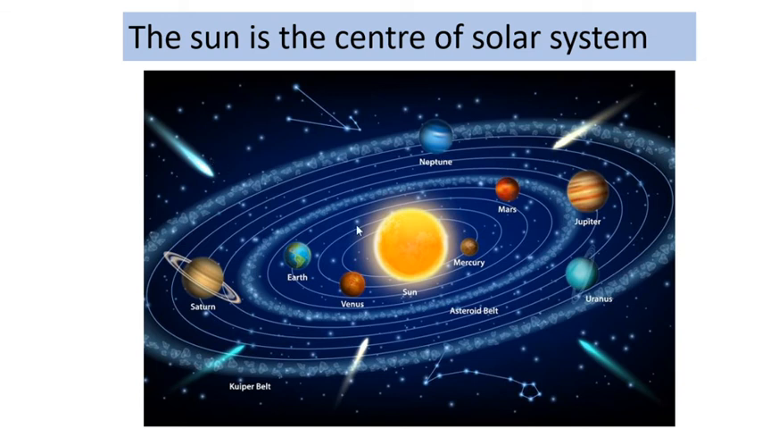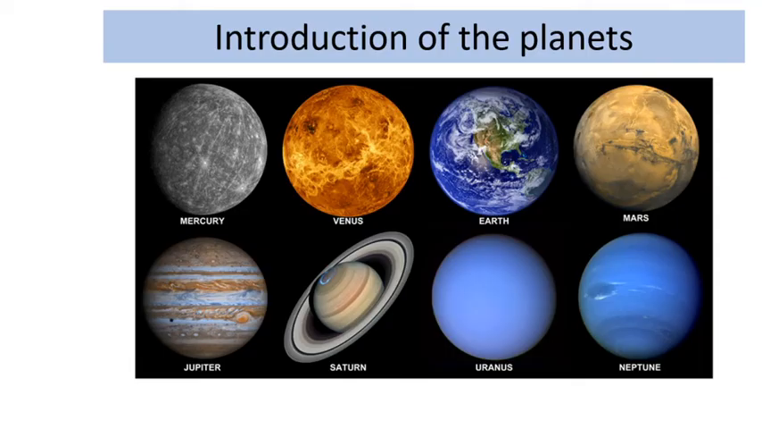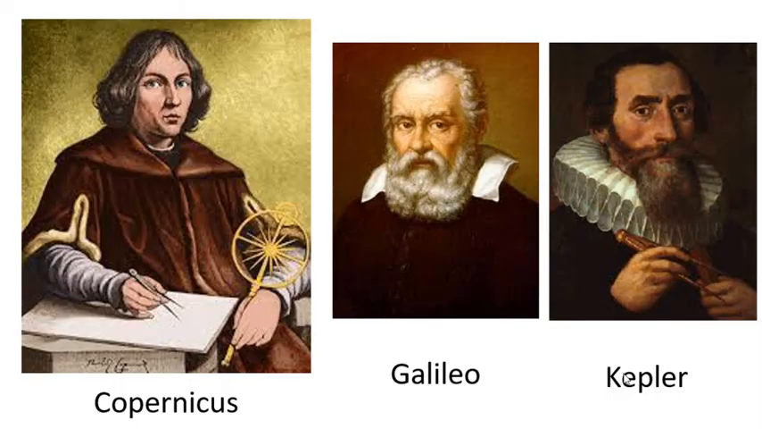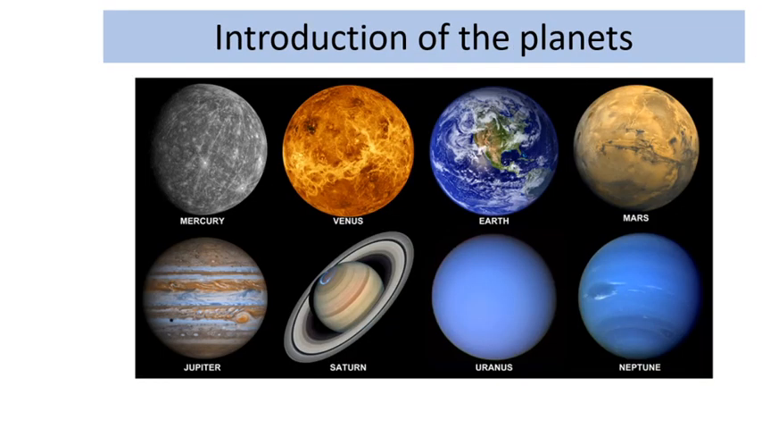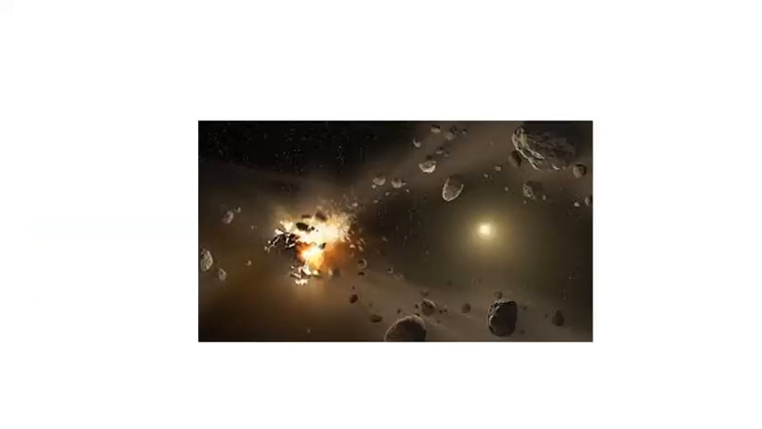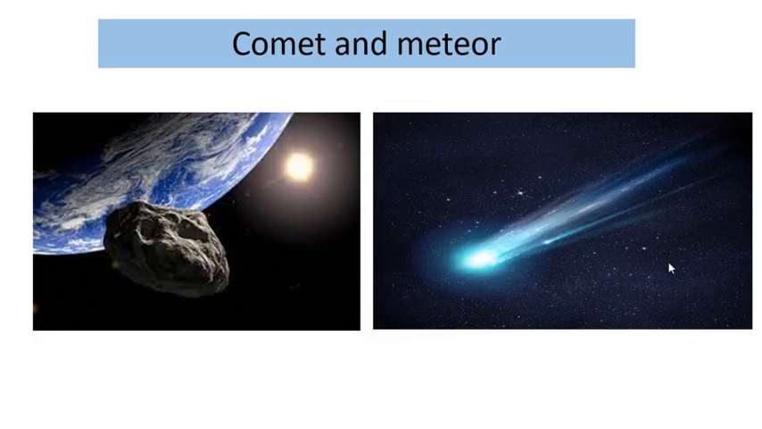Sometimes big meteors create big holes while they fall down. In this picture, we can see big meteors create big holes while they fall down.